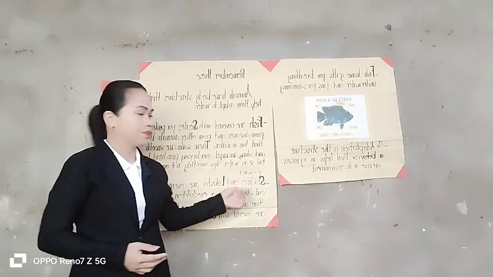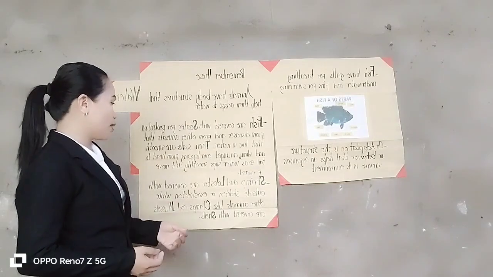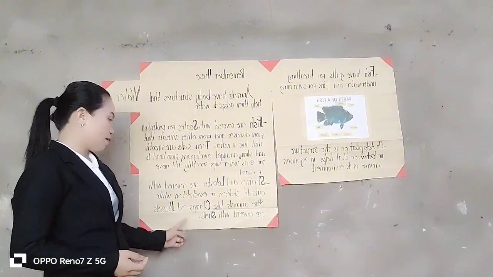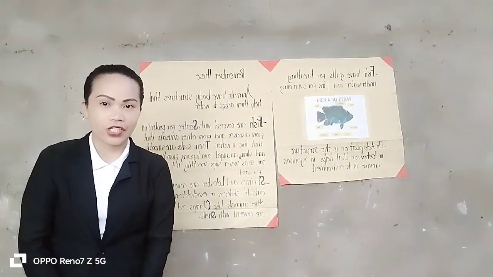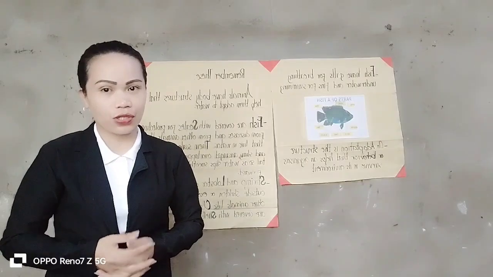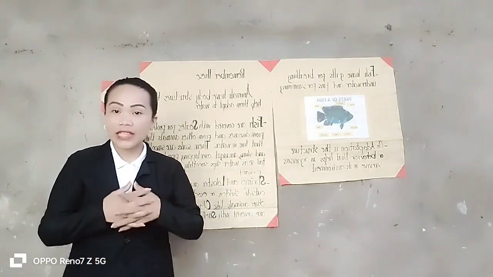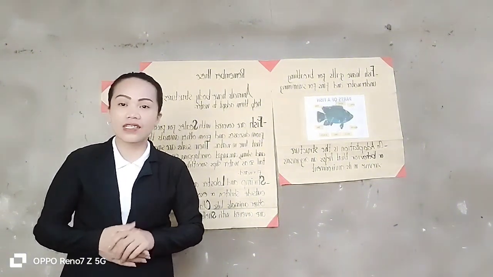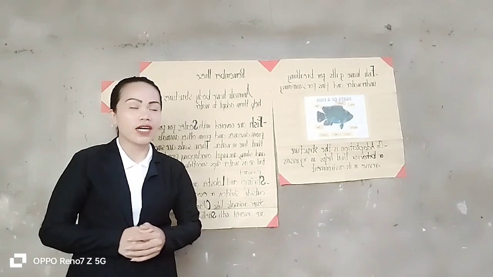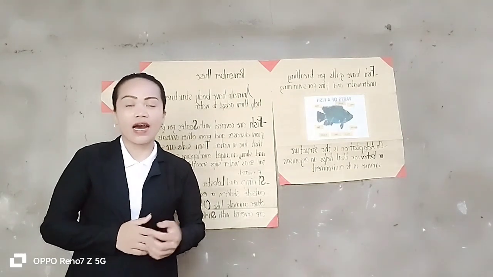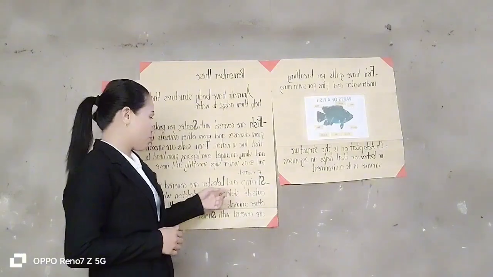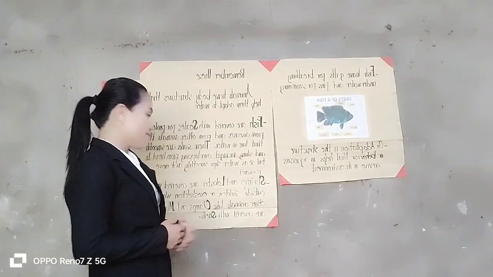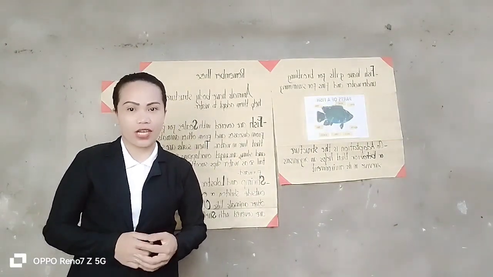And then shrimp and lobster are covered with an outside skeleton or exoskeleton, while other animals like clams and mussels are covered with shells. So they have different structures to help them protect themselves from the different animals, right? Like for fish, the fish are using scales. For shrimp and lobster, they are using their skeleton. And for the clams and mussels, they are using their shells, alright?